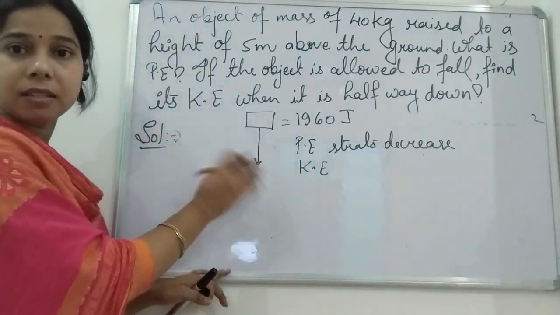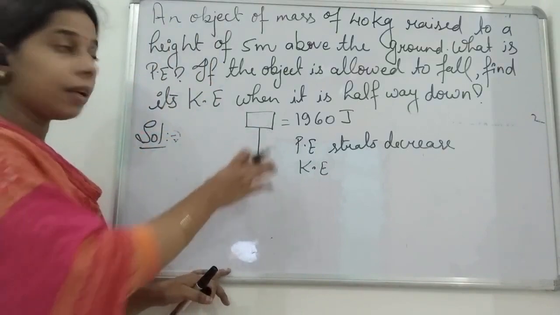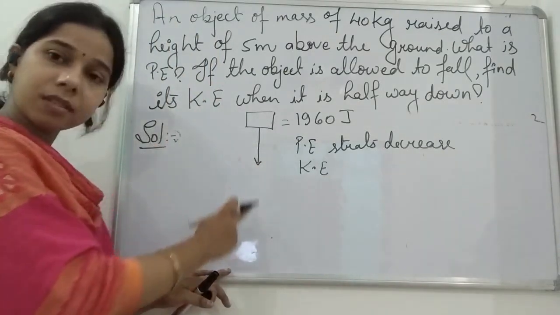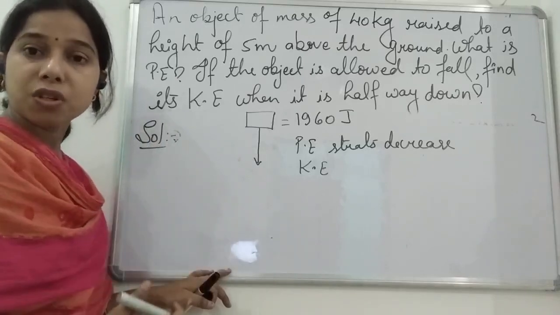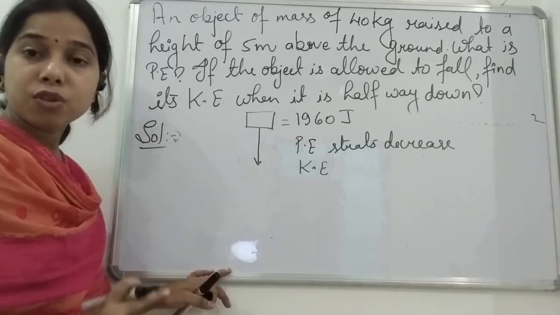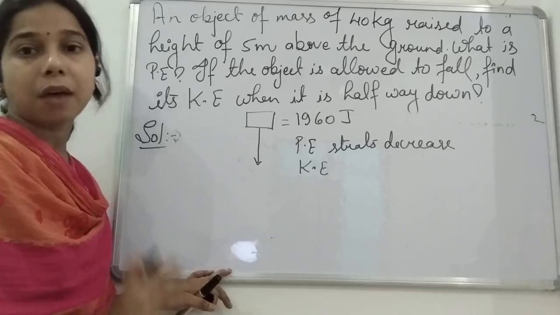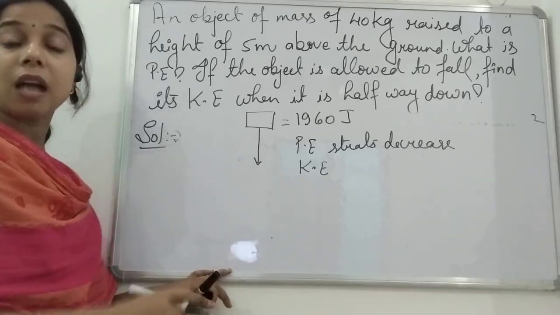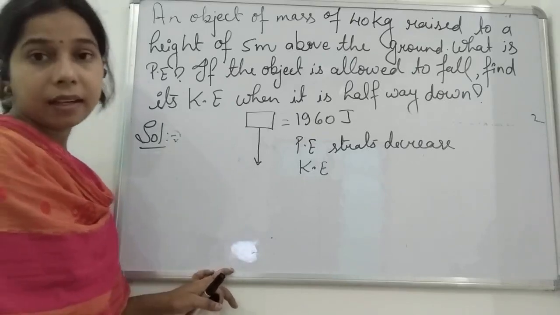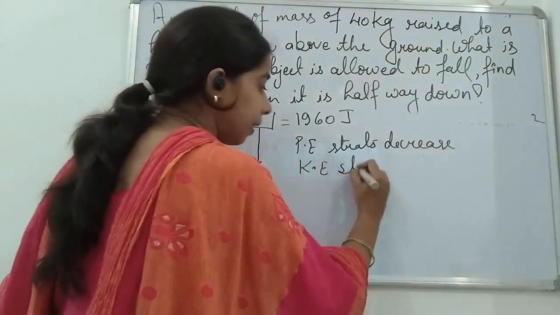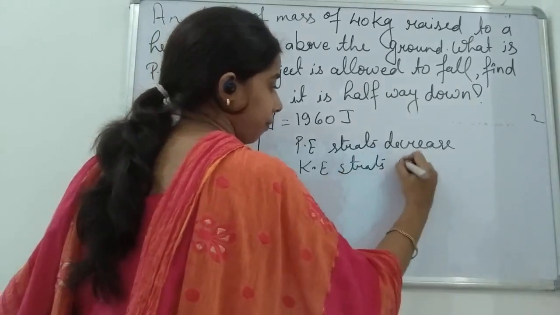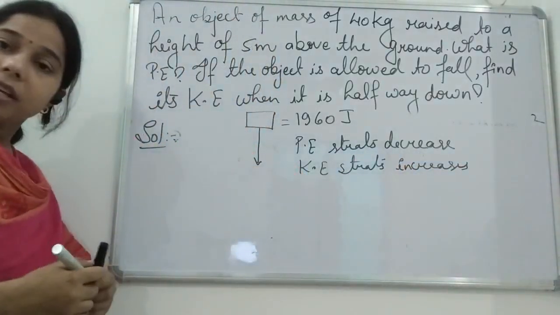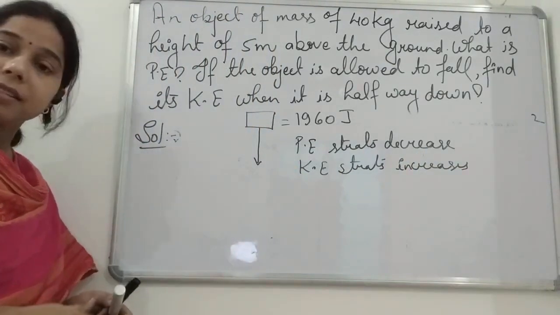It was at rest till now, but work was done on it, that's why it had potential energy. As it falls down, it comes in motion, and if an object is moving, it has kinetic energy. So the potential energy starts decreasing, but the kinetic energy starts increasing.